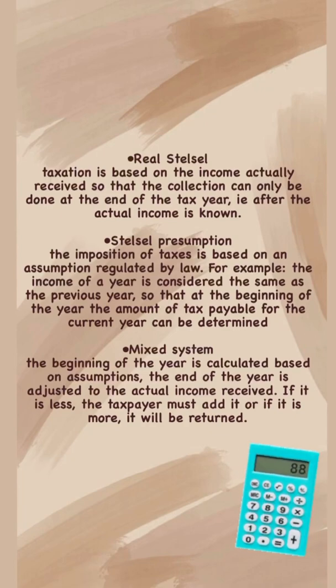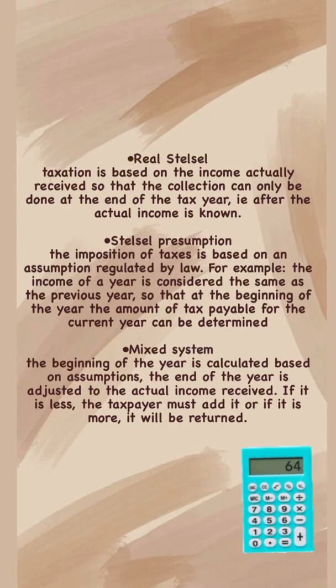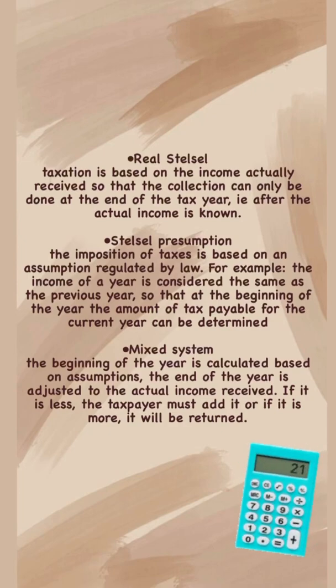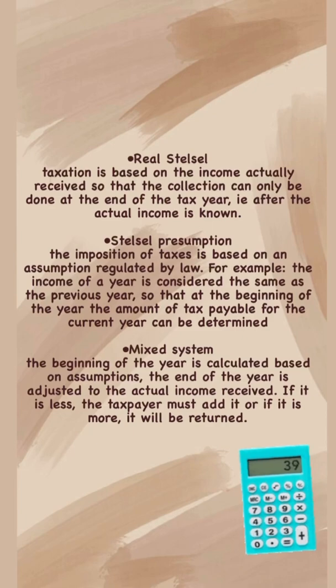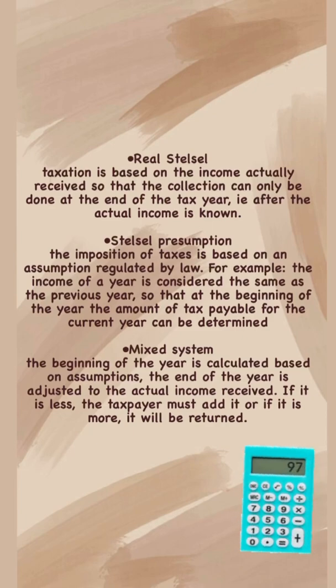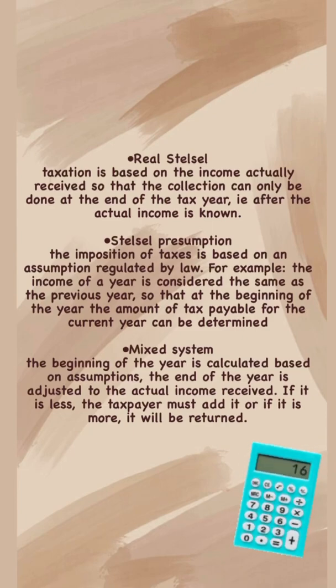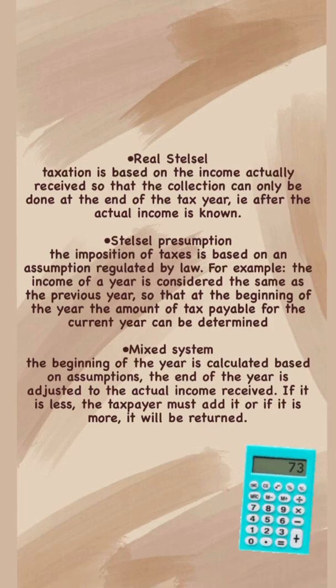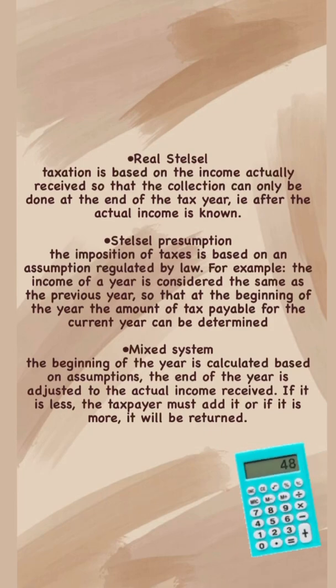And then, mixed system. The beginning of the year is calculated based on assumption. The end of the year is adjusted to the actual income received. If it is less, the taxpayer must add it, or if it is more, it will be returned.